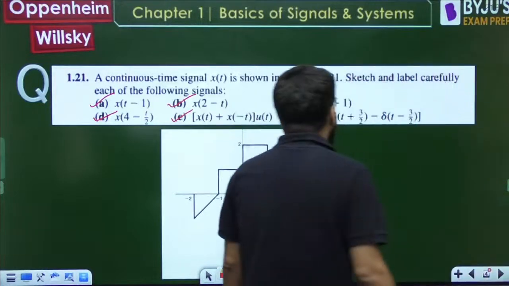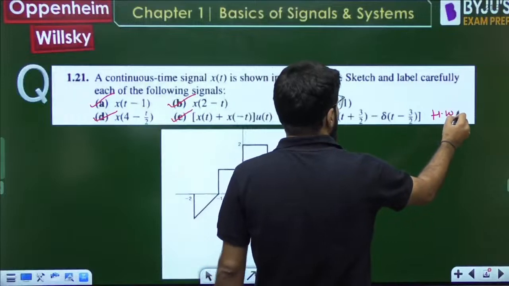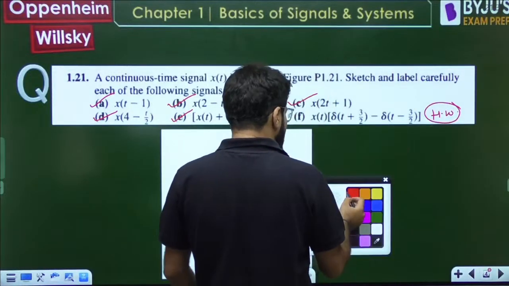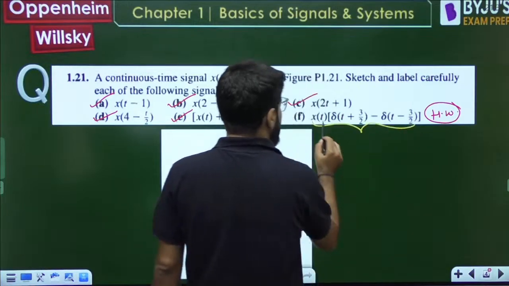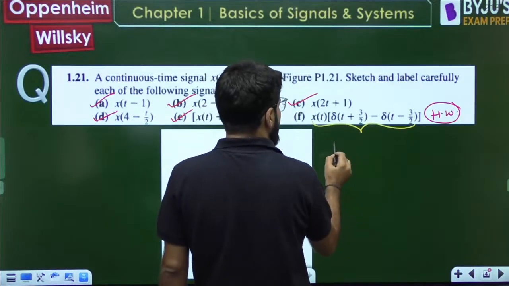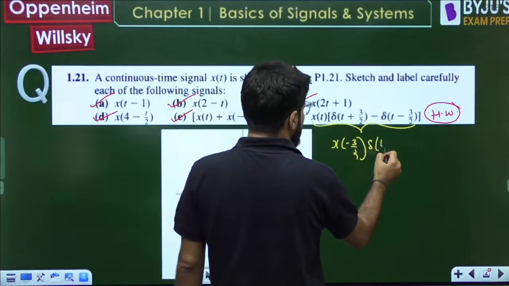F part, guys, this is homework for you because it is just an impulse property. What is that impulse property? I will give you the hint basically. x(t) delta(t plus 3/2), x of minus 3/2 delta(t plus 3/2).